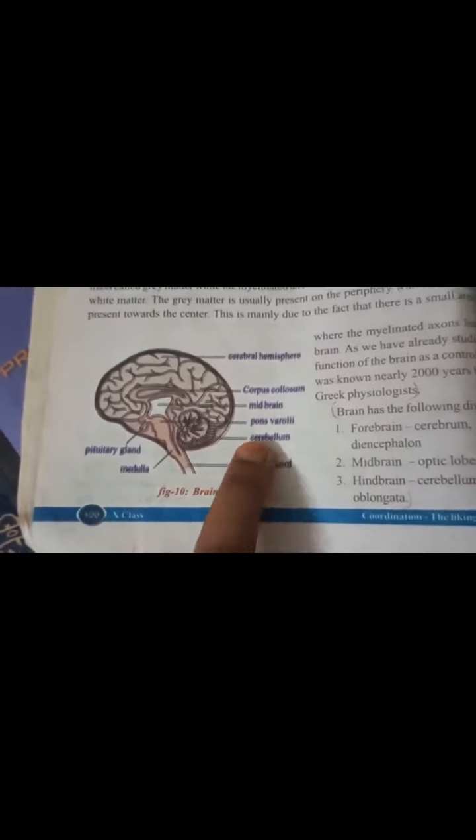And what are the parts remaining, children, here? What are the parts? Corpus callosum we didn't discuss yet, and these pons varolii we didn't discuss yet. Those two I will explain now. So corpus callosum. What is the function of the corpus callosum?